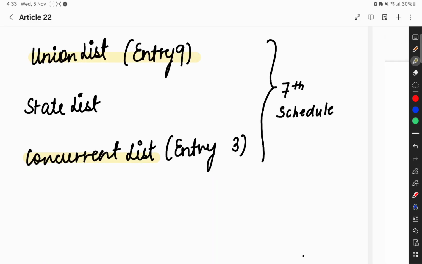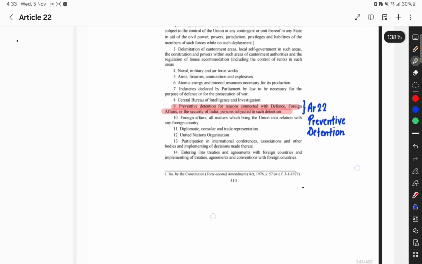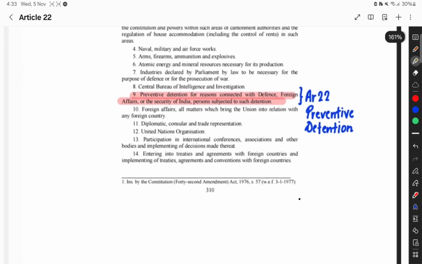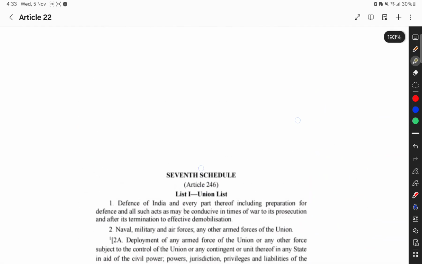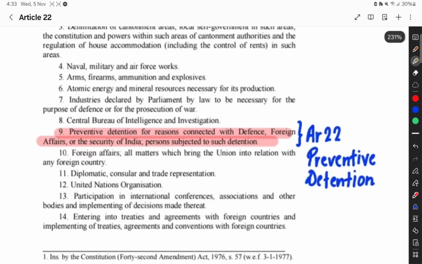So in the union list and the concurrent list, the most important things have been mentioned. In concurrent list entry number 3 and in union list entry number 9 state on which factors the union can make laws, and on the concurrent list on which union and state both can make laws. So here we are taking this 7th schedule, list 1, the union list: preventive detention for reasons connected with defense, foreign affairs and security of India, persons subject to detention.